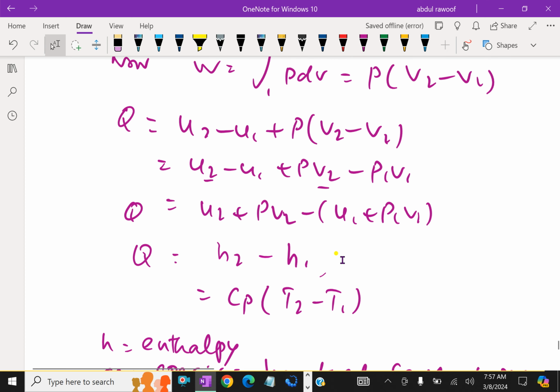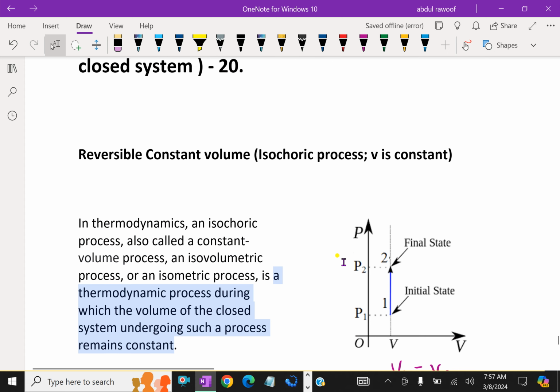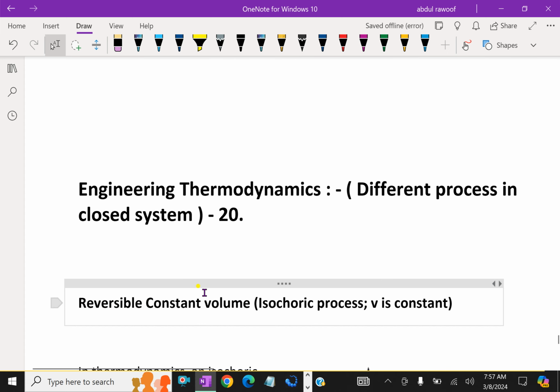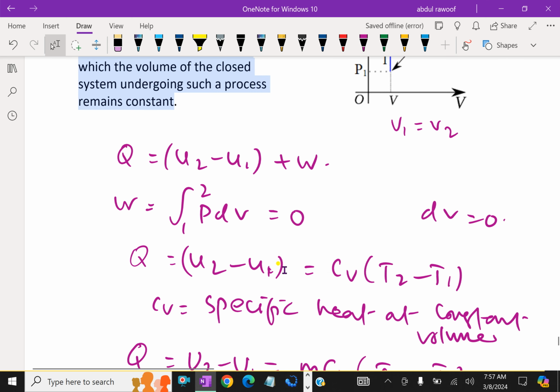So far we discussed two reversible processes: one is the constant volume process, and the second one is the constant pressure process. In further processes we will discuss in detail in the next videos.